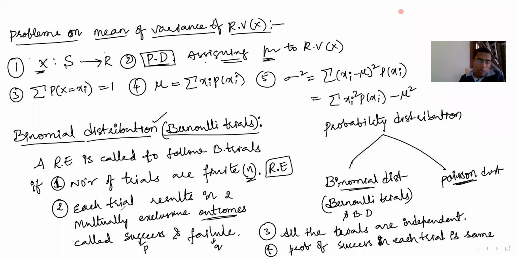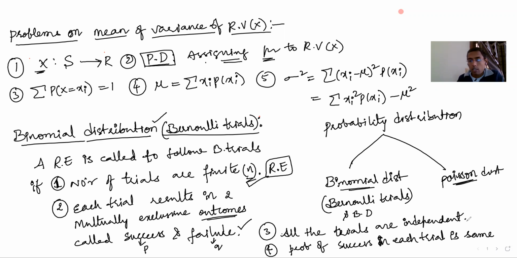What are the important points here? You can call a random experiment as following Bernoulli trials, or in a random experiment, all the trials are Bernoulli trials, when? Number 1, the number of trials must be finite, and each trial must result in two mutually exclusive outcomes, called success and failure.